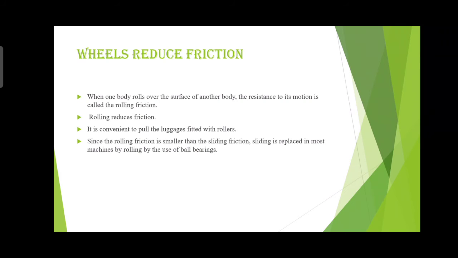When one body rolls over the surface of another body, the resistance to its motion is called what? Rolling friction. We saw the example in the activity.